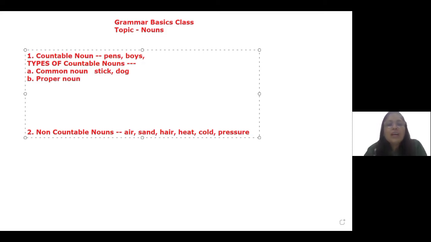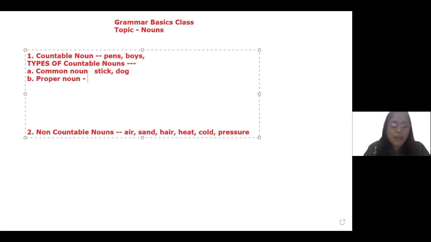Okay. Proper noun. Now, actually speaking, it can be the same person or the same object that can be a common noun as well as a proper noun. For example, I have a dog. Now, dog is the common noun, but I can give this noun a name. So when I give a name to a particular common noun, it becomes a proper noun.